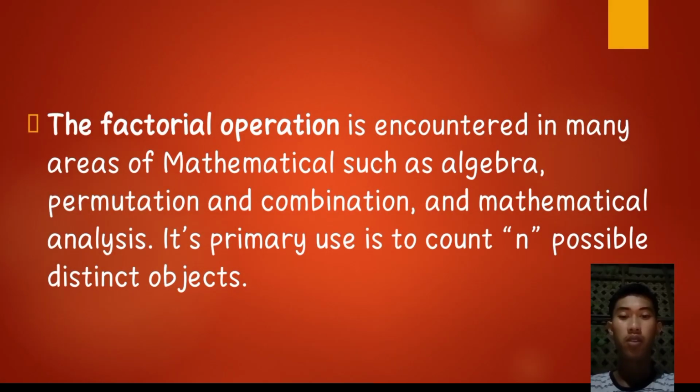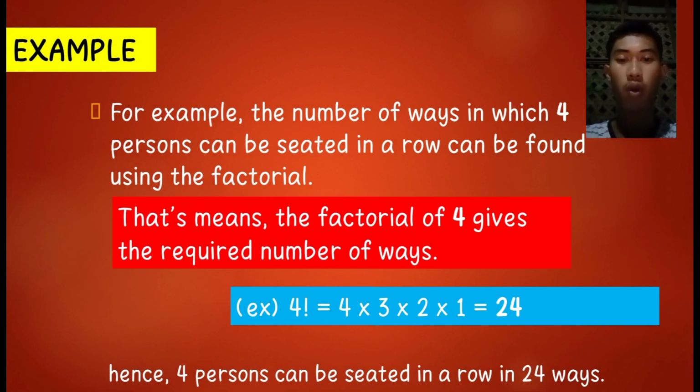So multiply 362,880 by 10, which is 3,628,800. The factorial operation is encountered in many areas of mathematics such as algebra, permutation and combination, and mathematical analysis. Its primary use is to count the possible distinct arrangements of n objects. Example: the number of ways in which 4 persons can be seated in a row can be found using the factorial. That means the factorial of 4 gives the required number of ways.